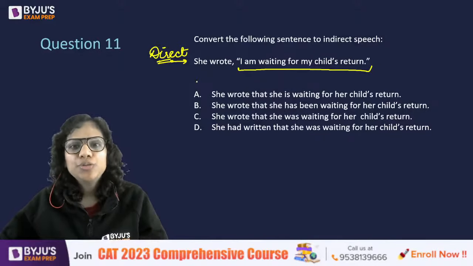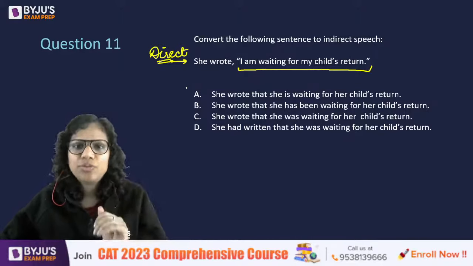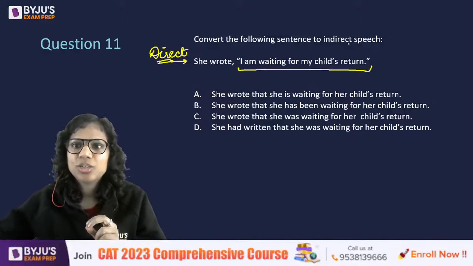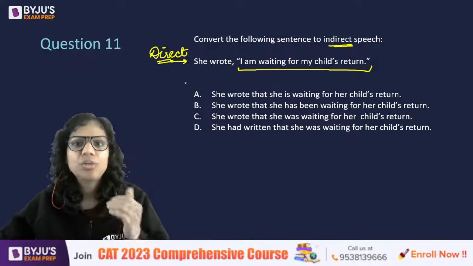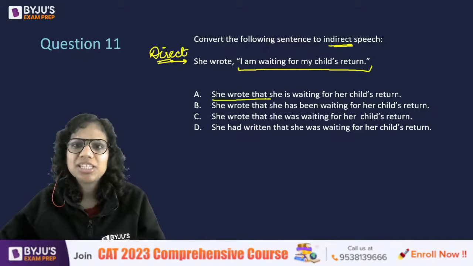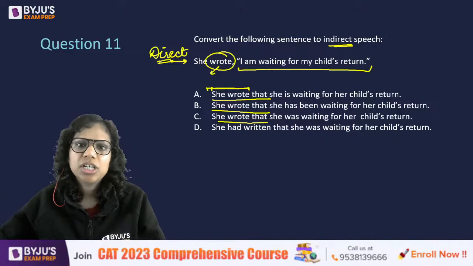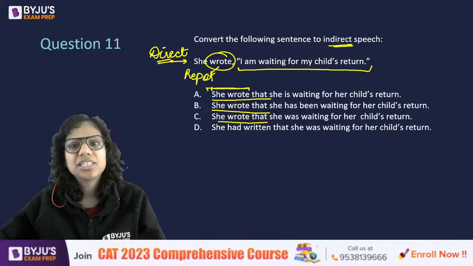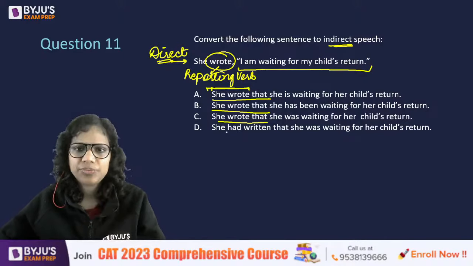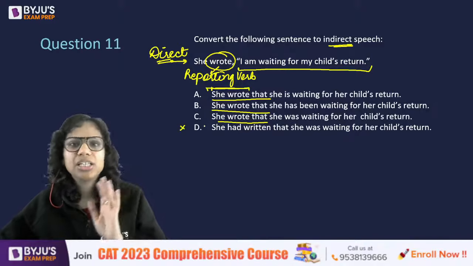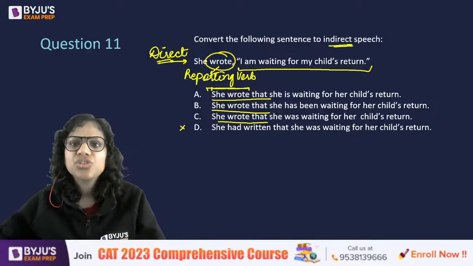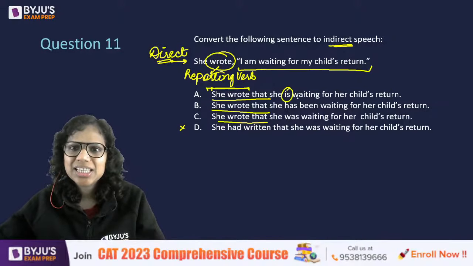But if you want to put it in your own words, if you want to report it, if you want to tell it indirectly, how will you put it? So she wrote remains the same. See the reporting verb, this is called the reporting verb. The reporting verb remains the same. No changes to it. So D becomes automatically incorrect. All right.